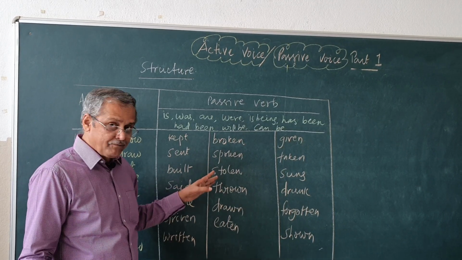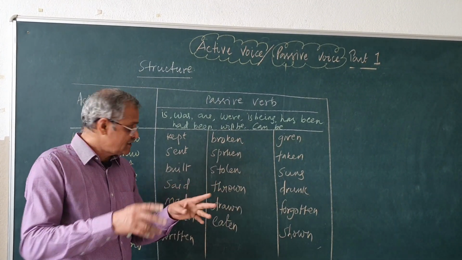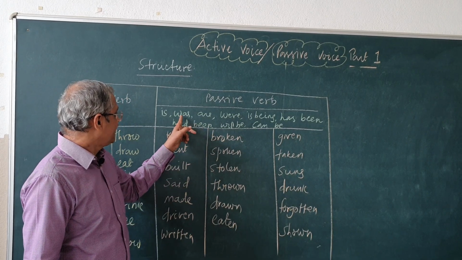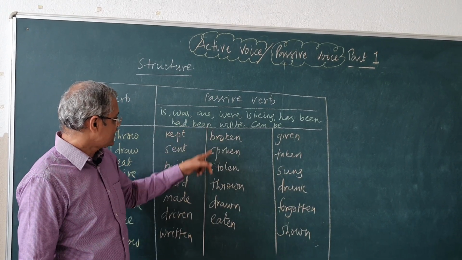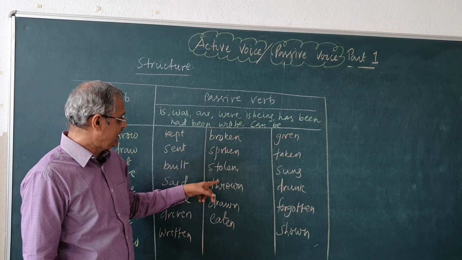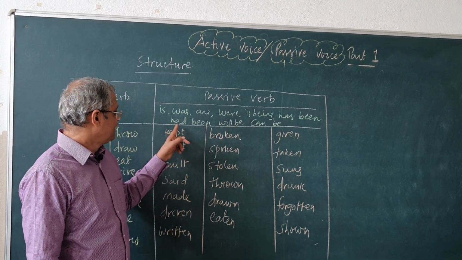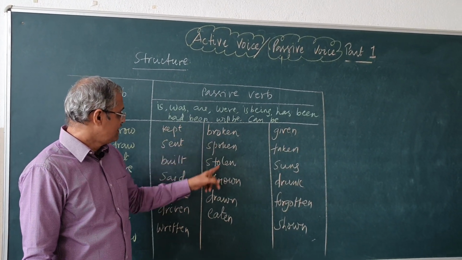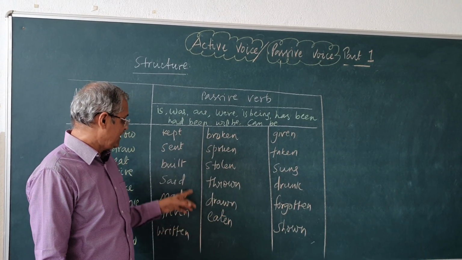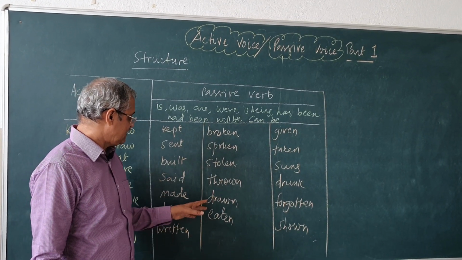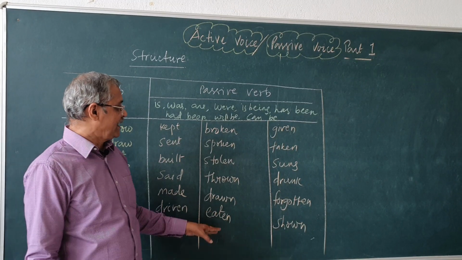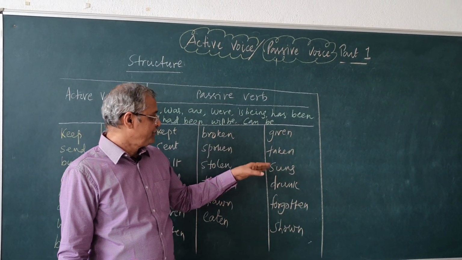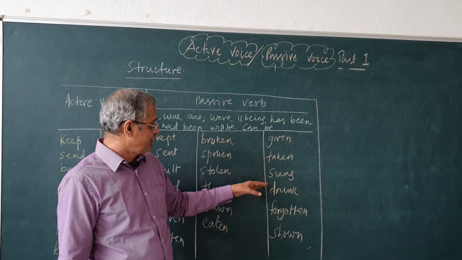The thief stole the car, the car was stolen by the thief. Like that: was stolen, are stolen, were stolen, is being stolen, has been stolen, had been stolen, will be stolen, can be stolen. We have to practice it. Eaten, it was eaten by him. It was given by him, it was taken by her.